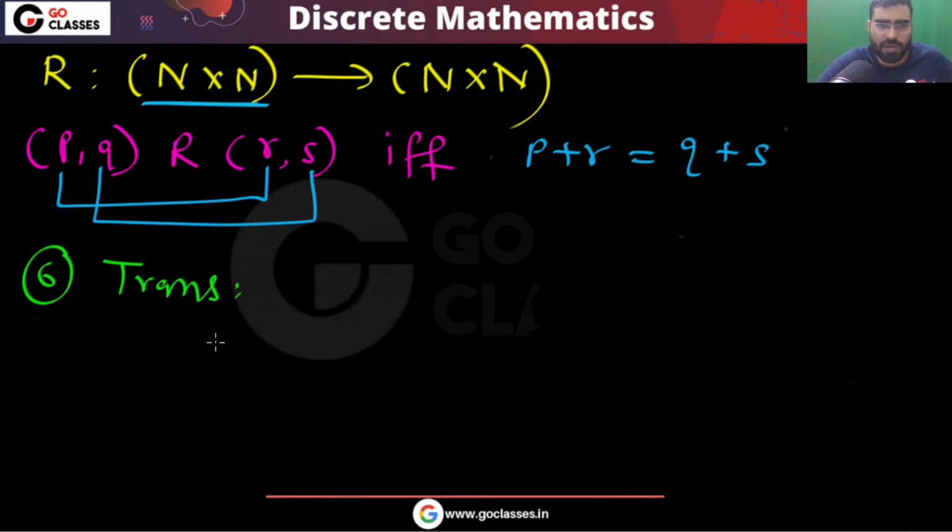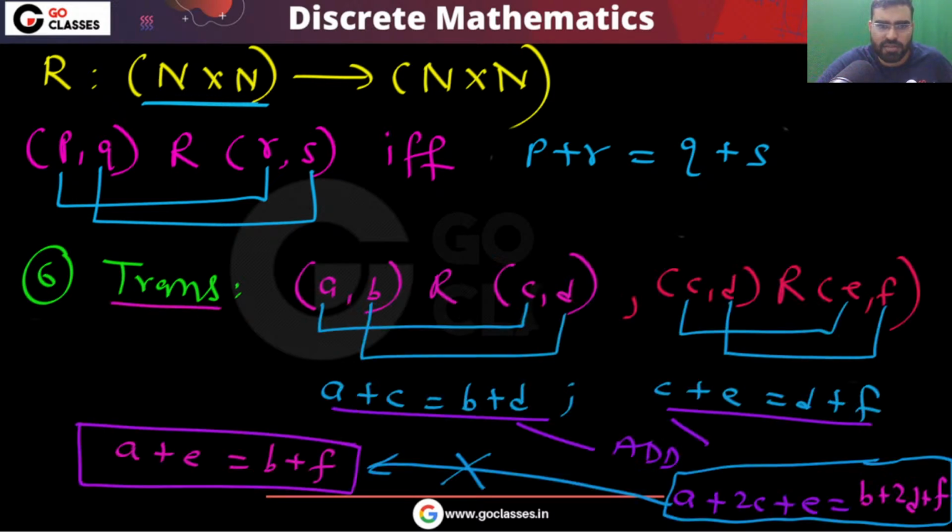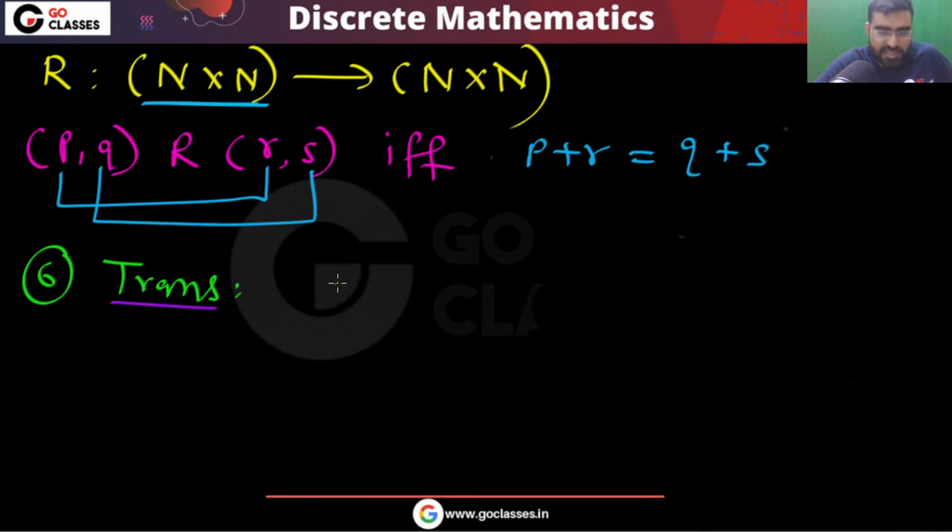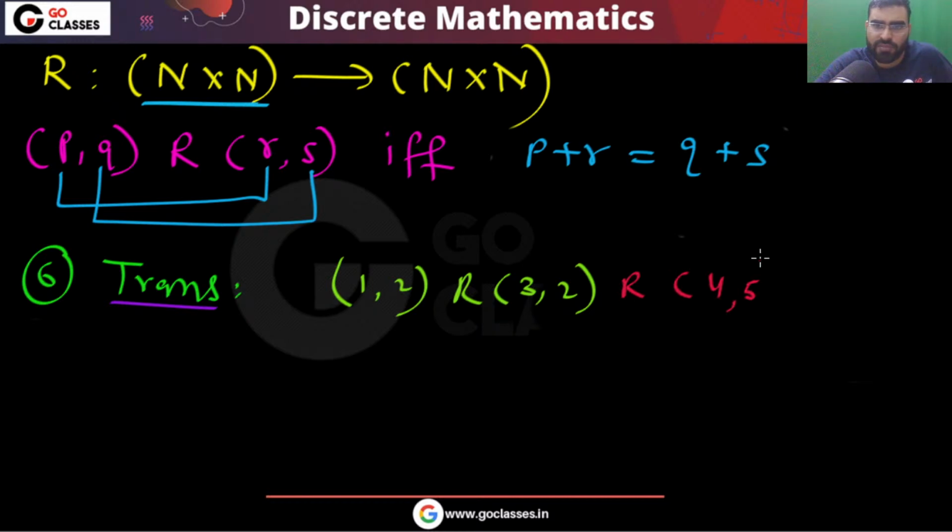Let's take a concrete example. Let me take some concrete example. You can see that (1, 2) is related to (2, 1), or I can say (1, 2) is related to (3, 2), and you can notice (3, 2) is related to what? That is related to (4, 5). Then what about (1, 2)? Can I say that is related to (4, 5)?